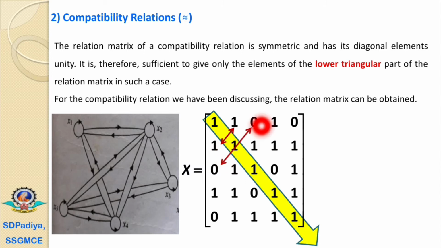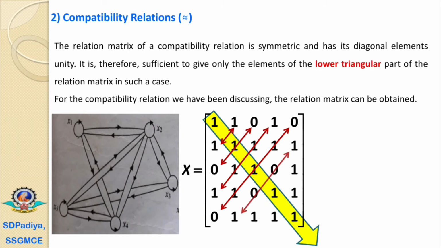Then the value at the position 1, 3 and 3, 1. These are the same, because if 1 has a relation with 3, then 3 also has a relation with 1. Now if we look at this, the value at the position 1, 4 and 4, 1 is the same. The value at the position 2, 3 and 3, 2 is the same, 1 1.